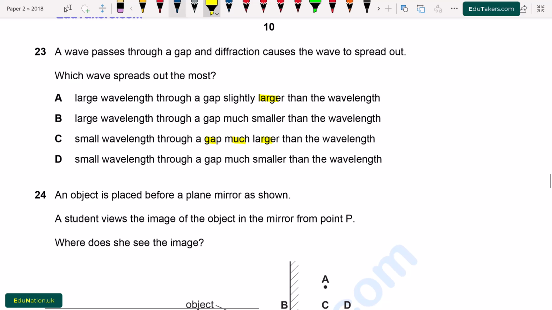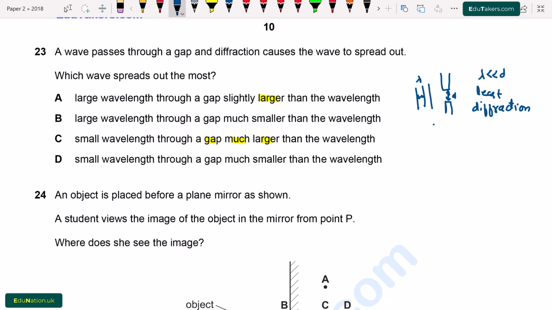First of all, if I consider here the barrier and these are the wavefronts that are approaching this barrier. When the distance between two wavefronts, which is called lambda, is smaller as compared to the separation between the barriers, then there will be least diffraction, least bending or spreading.